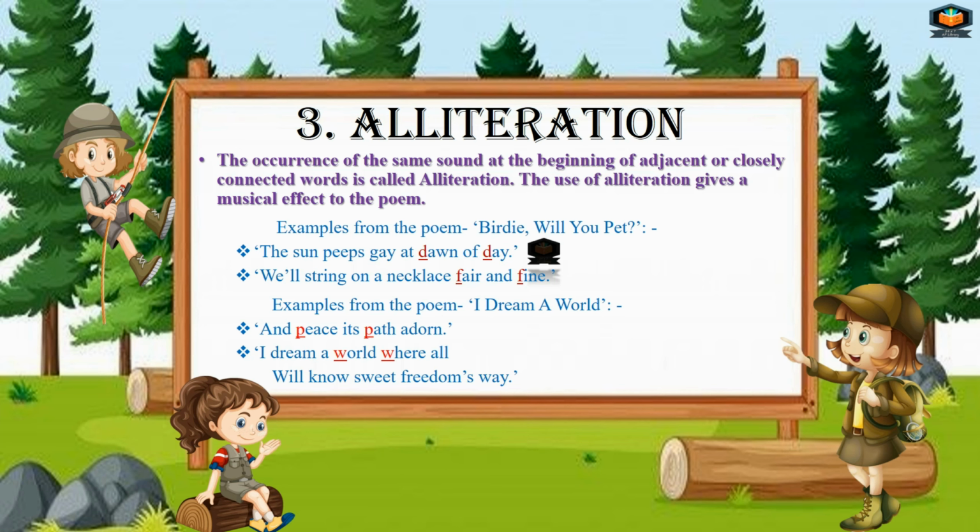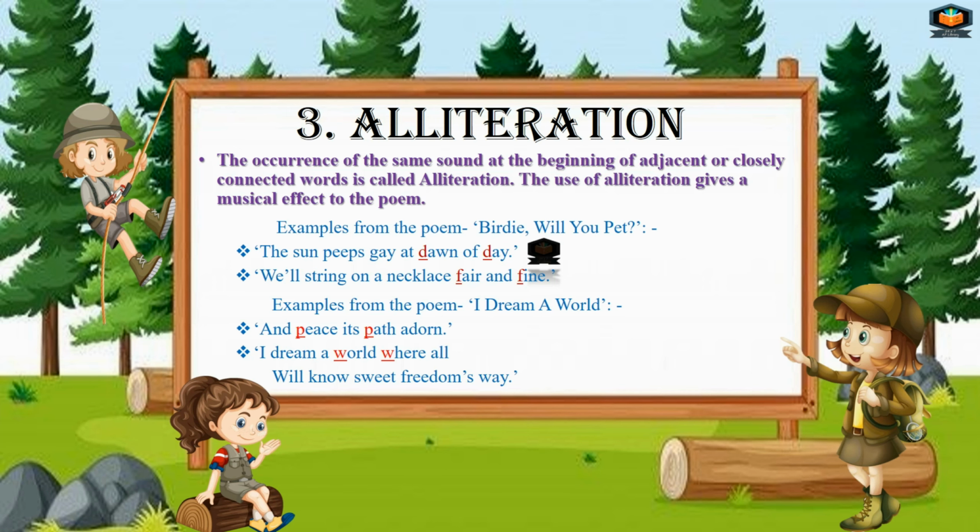Like here we have examples from Birdie Will You Pet. "The sun peeps gay at dawn of day." Here we have the D sound repeated two times in this line in closely connected words. This is alliteration. "We shall string on a necklace fair and fine." Here we have the repetition of the F sound two times in this line in closely connected words. So this is also alliteration.